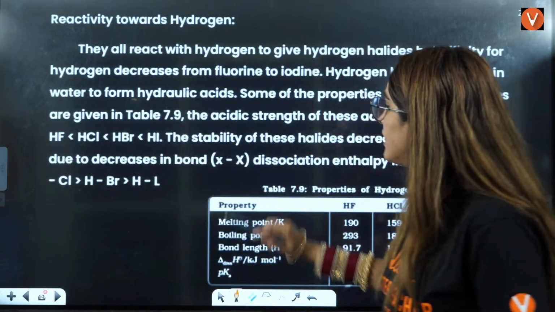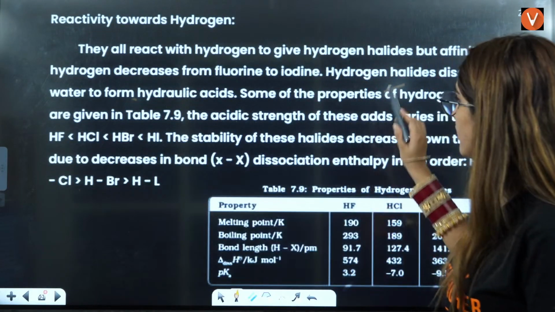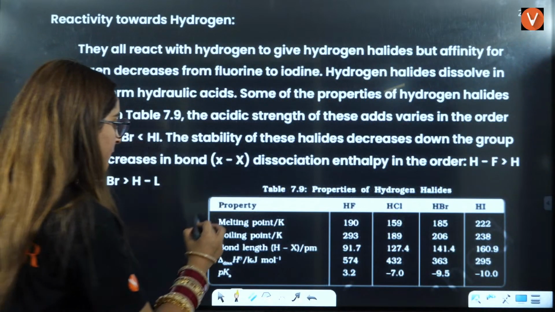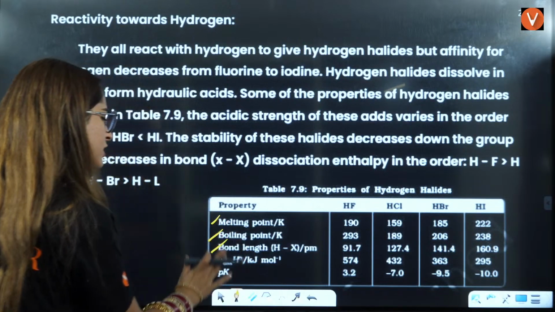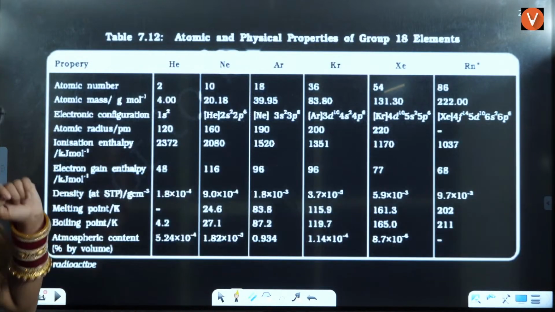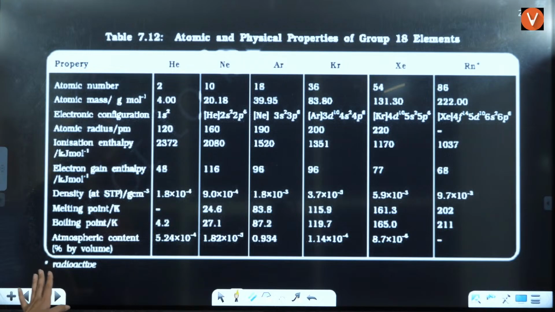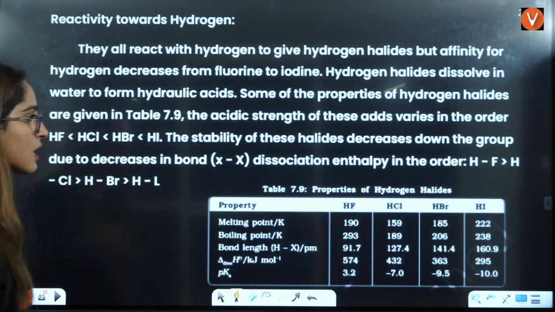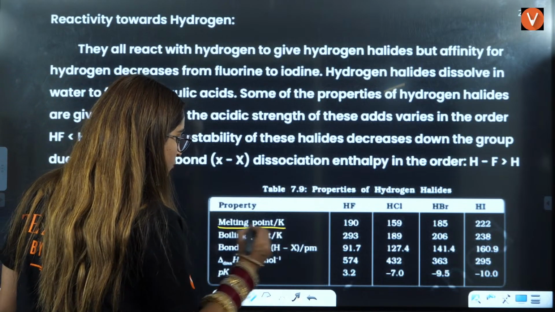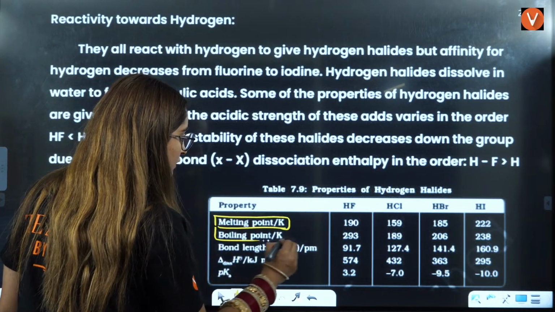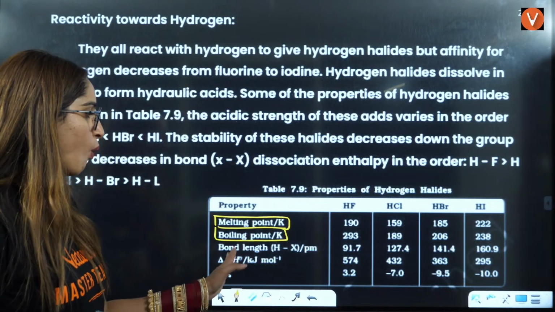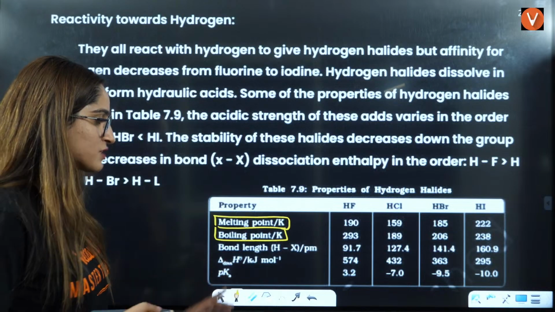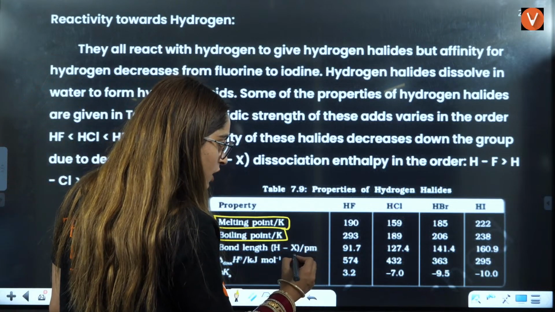Next is the reaction towards hydrogen that we have already told you. I have told you all the melting point, boiling point. For halogens we have not done, right? So for halogens you can see this. Melting point and boiling point are different. All the others are the same. Bond length is increasing down the group. Bond dissociation enthalpy is also decreasing.